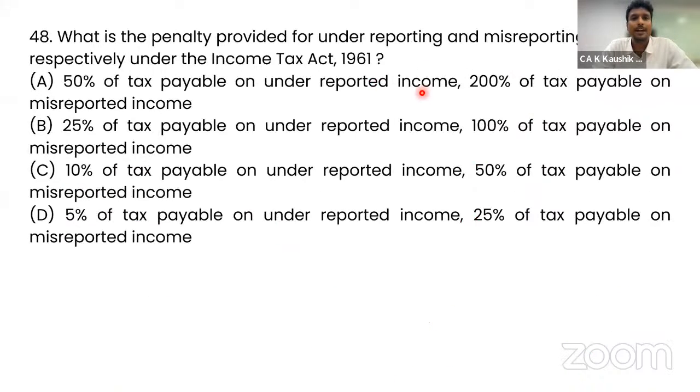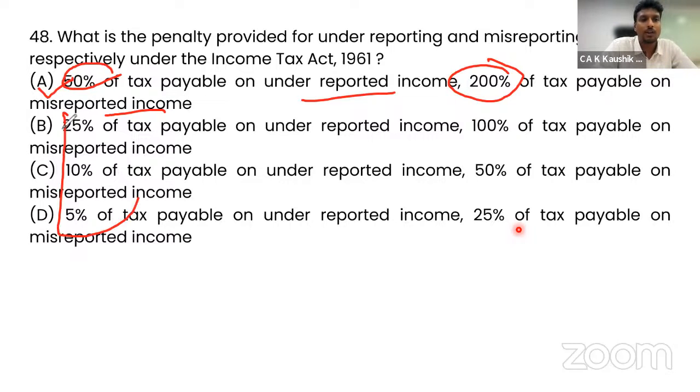48, what is the penalty provided for underreporting and misreporting? If the amount is under-reported, 50% is the penalty. And if the amount is misreported, 200% is the penalty, option A. So all the others are not correct. So this 50% and 200% is the correct option that you need to consider. 48, option A.